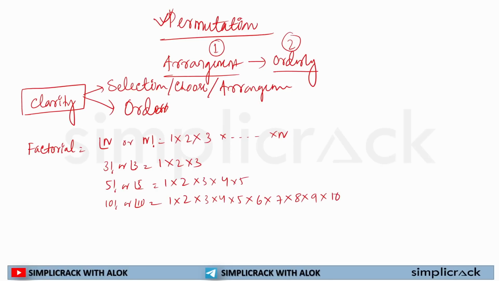Now, this is the basics of factorial. This factorial can be written in different formats. For example, 5 factorial. 5 factorial has multiplication till 3, right? 1, 2, 3. So I can write 5 factorial as 3 factorial multiplied by 4 and 5, or I can write 4 factorial multiplied by 5, because 4 factorial means multiplication from 1 to 4, then it is multiplied by 5. So I can write 5 factorial in this format, or this format, or 2 factorial multiplied by 3 into 4 into 5.